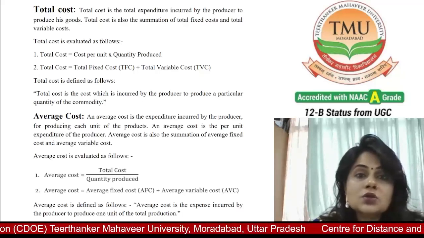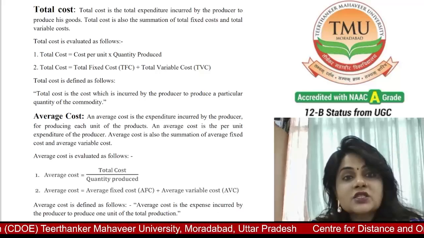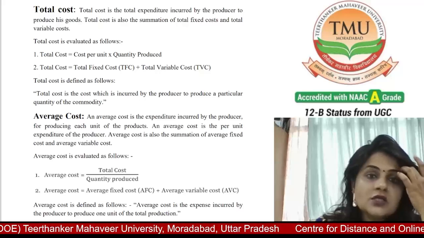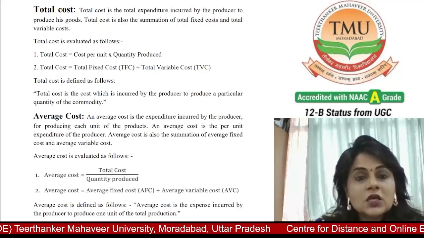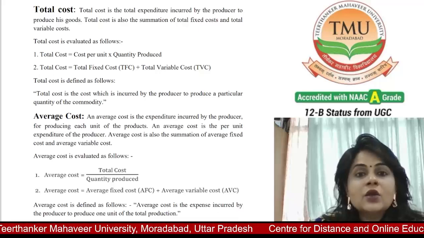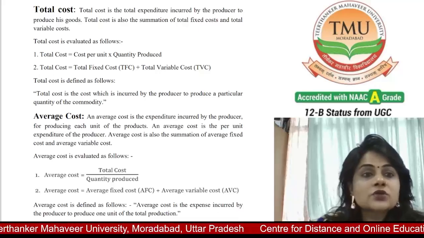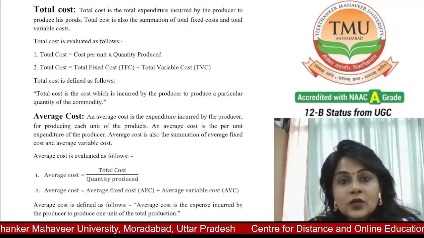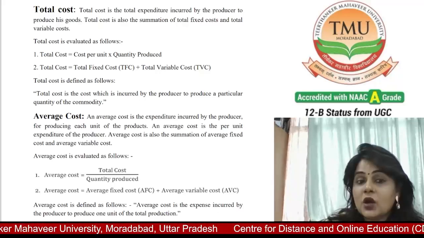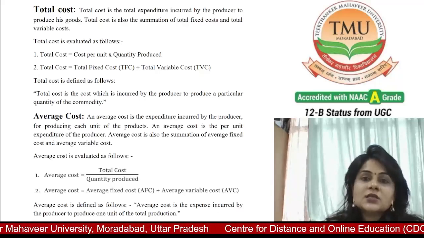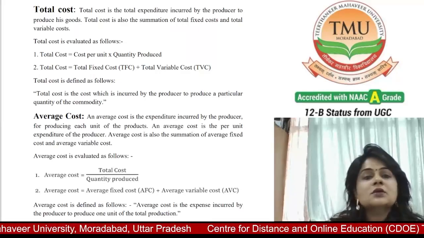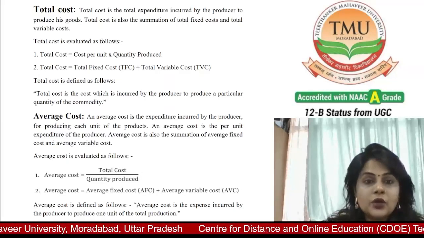Average cost is also the summation of the average fixed cost and average variable cost. And average cost is evaluated as follows: average cost is equal to total cost divided by quantity produced. So, in simple words, you can say average cost equals the per unit cost of production, which is calculated by dividing the total cost by the total output.